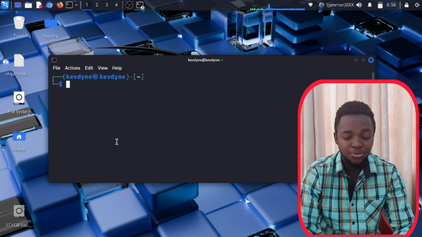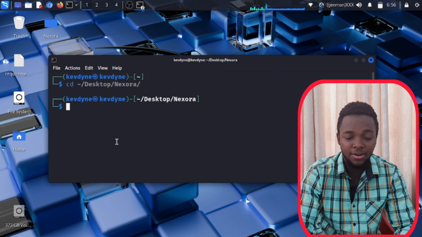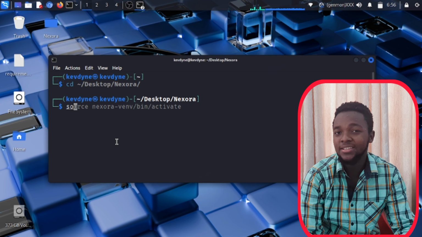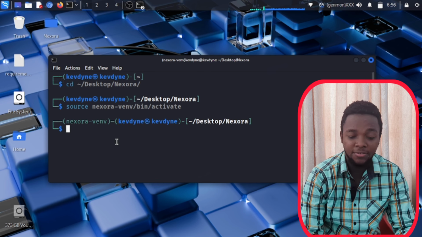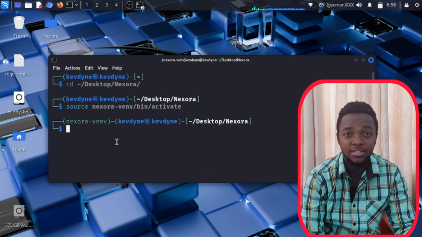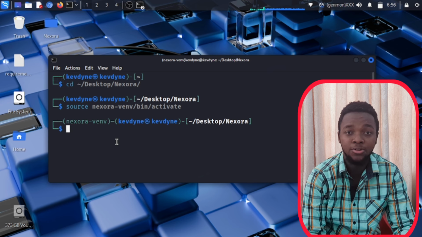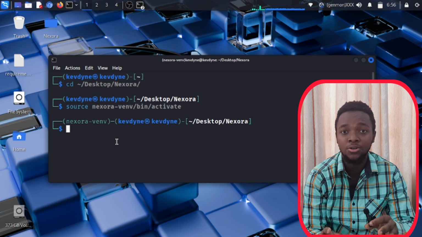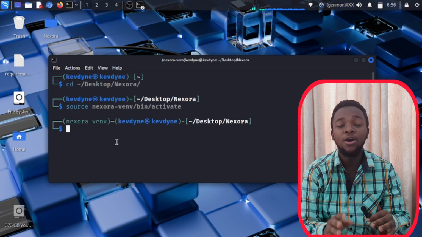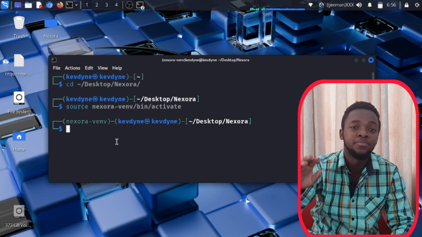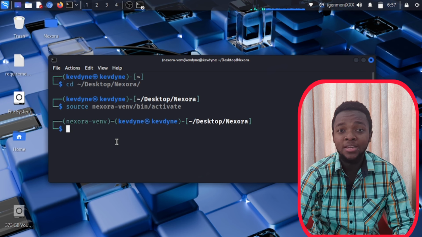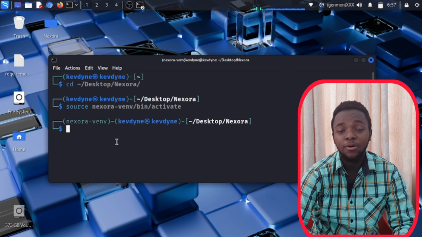Right now we are going to change directory to our folder, Nexora. We are going to activate our virtual environment in which we have downloaded all the packages that Nexora needs, and right there the virtual environment is already activated. If you know a thing or two about this, if you know programming, it's good. If you don't, I advise you to start learning a thing or two about programming, even if your path is cybersecurity. Programming skills can be handy for you, maybe now or in the future. I don't want to talk much about it, so let's go ahead with today's video.